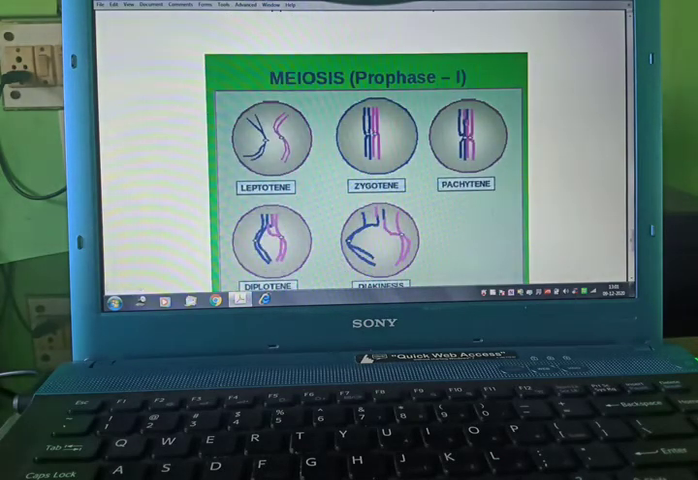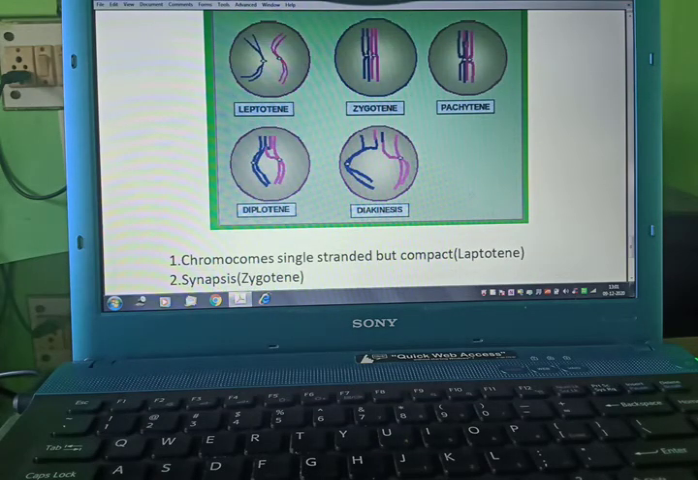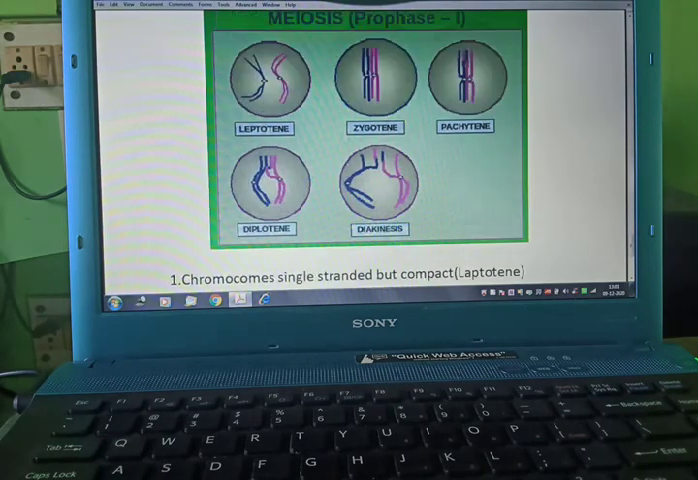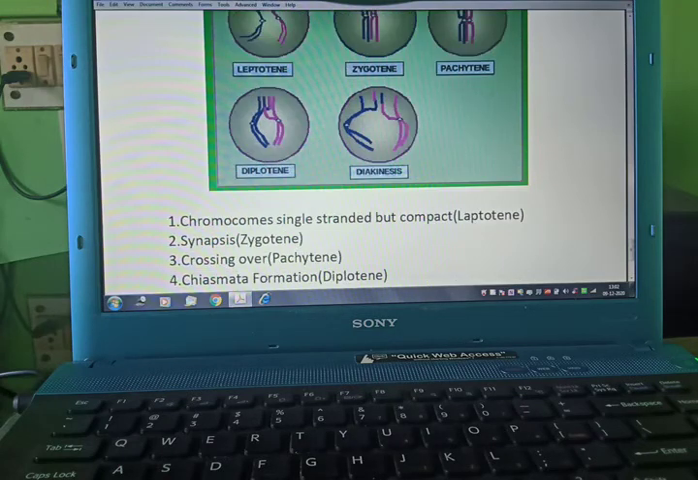Now here you can see leptotene, thin, but they are trying to become condensed. Zygotene, here synapsis. In synapsis they will come together in a zipper manner. Pachytene, that is crossing over. You can see how they are combining with each other, crossing over.